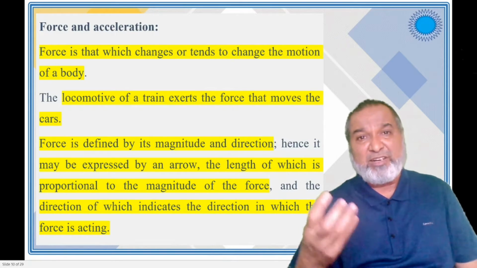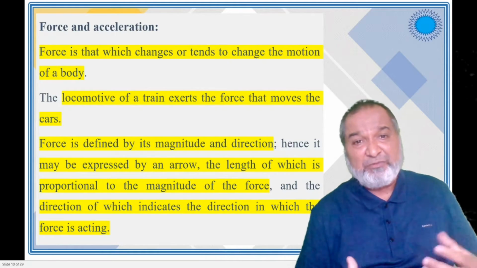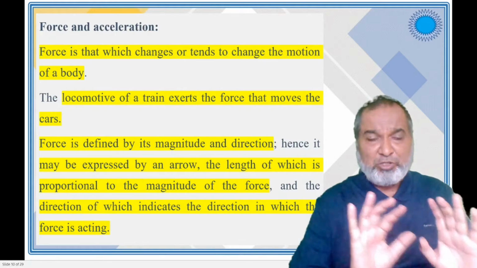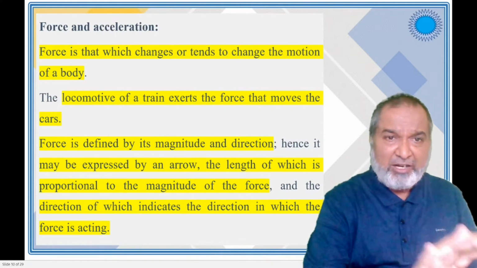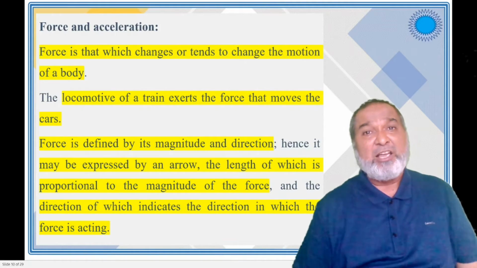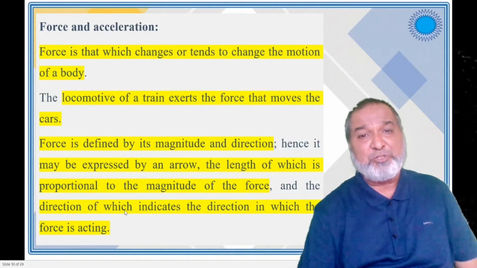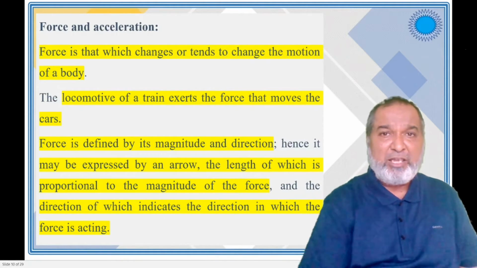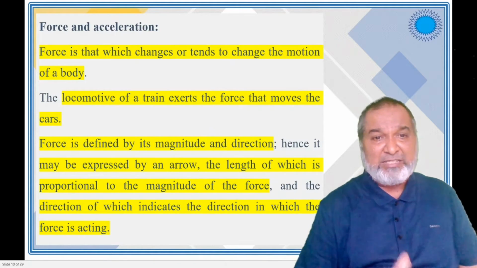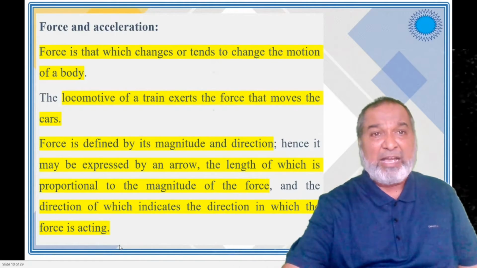So the locomotive of a train exerts the force that moves the car. The force is defined by its magnitude and direction. Yes, whatever the magnitude, how much force you have applied, and in which particular direction you have applied it, that is very, very important. Force is always marked by an arrow, and the length is proportional to the magnitude. How far it will travel depends upon how much force you have given. The direction of the arrow indicates the direction in which the force is acting.